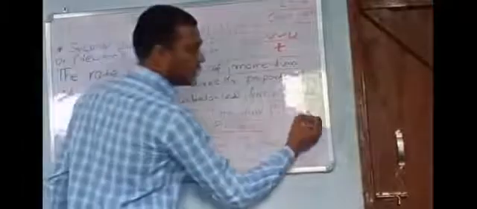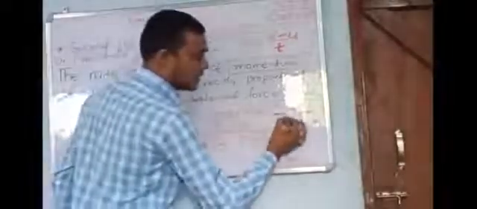If an object is moving at initial velocity, then the momentum of the object is mu. If an object is moving at final velocity, then the momentum of the object is mv. The change of momentum is equal to mv minus mu.